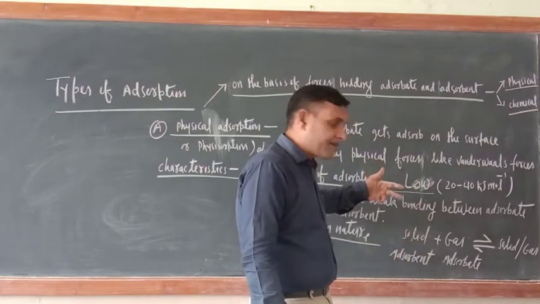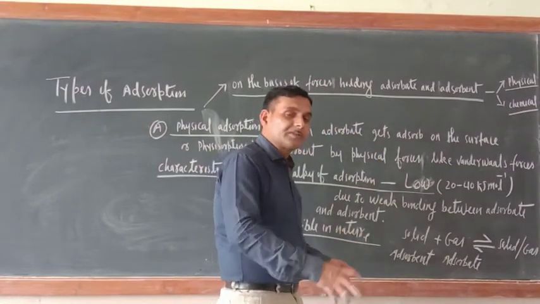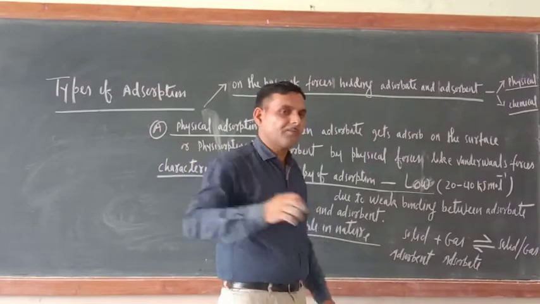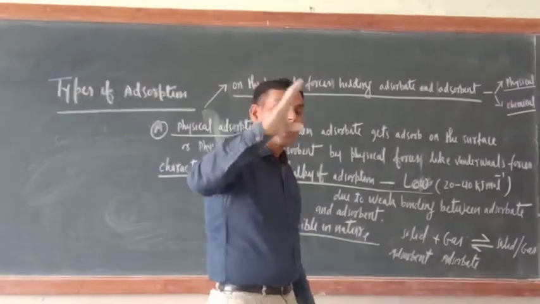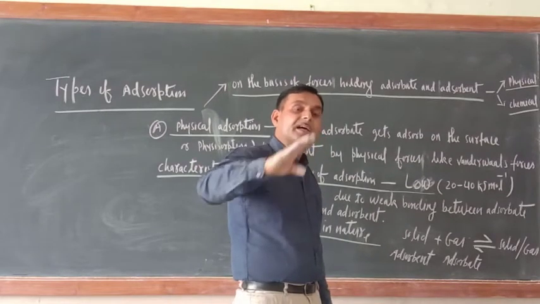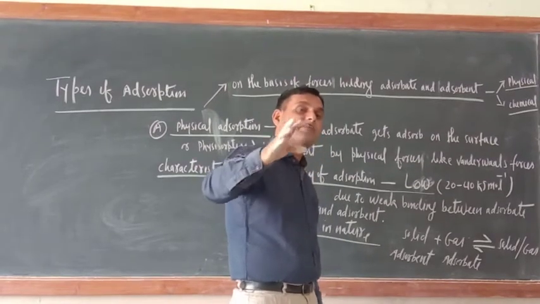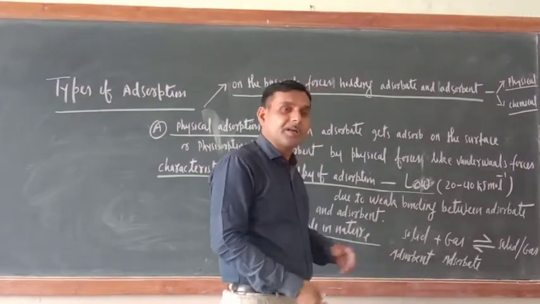The rate of adsorption will increase. Now suppose you are decreasing the pressure. Gas molecules will not be concentrated at the surface of adsorbent, and they will move here and there. So the rate of adsorption will decrease.